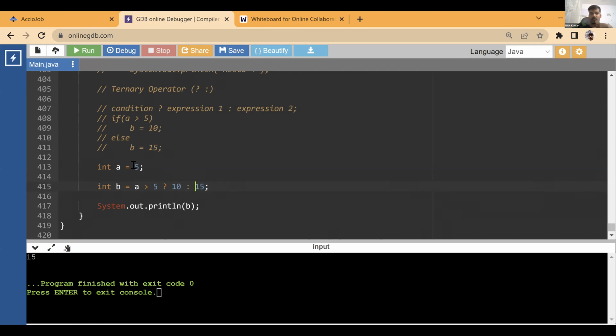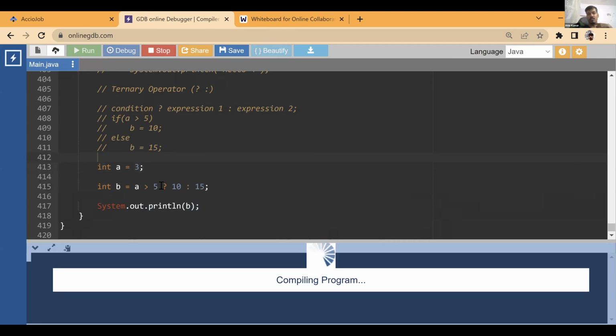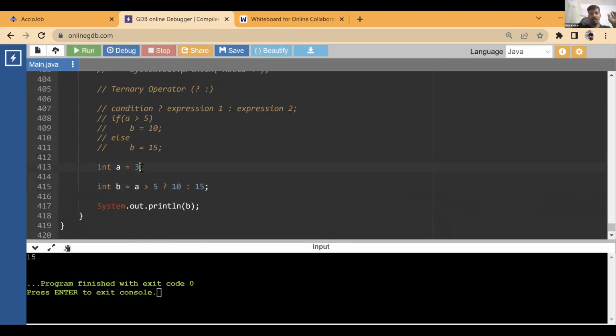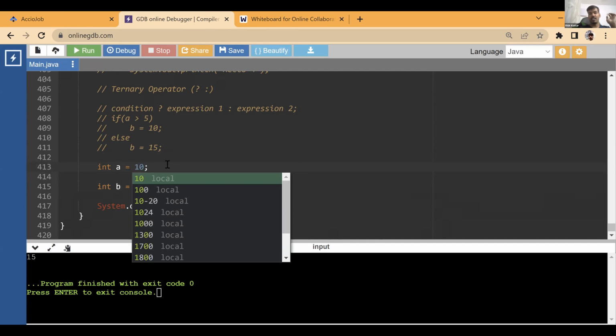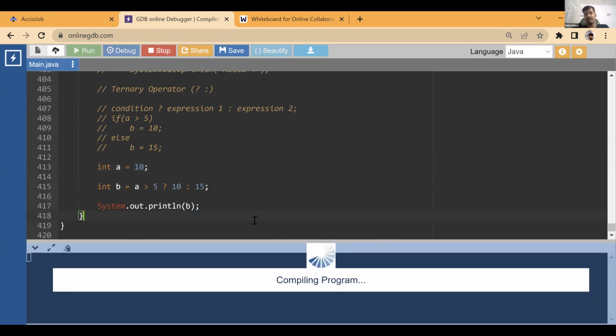If I make the condition false, so for example, let's make it 3. So 3 is greater than 5, this is false. Okay, now we are getting 15. This is false. Earlier also it was false. But if I make it 10, so 10 is greater than 5, it is true. Now it is true, so we'll get the value 10.